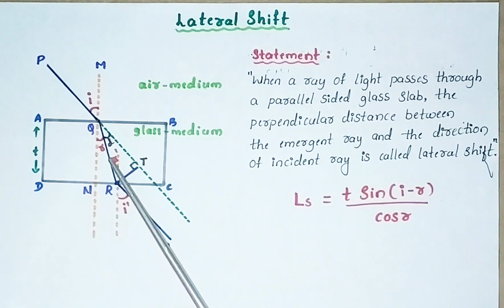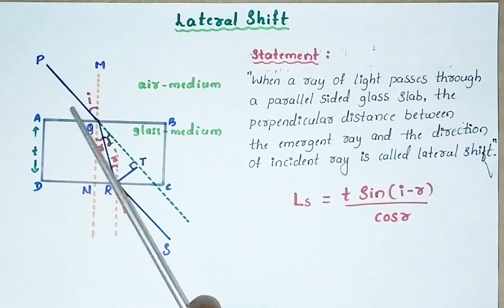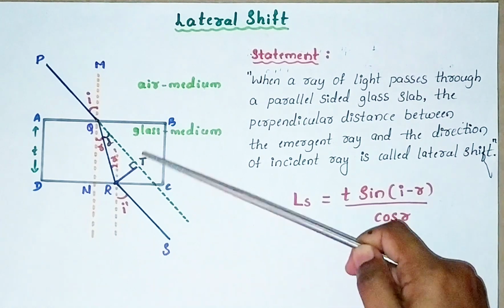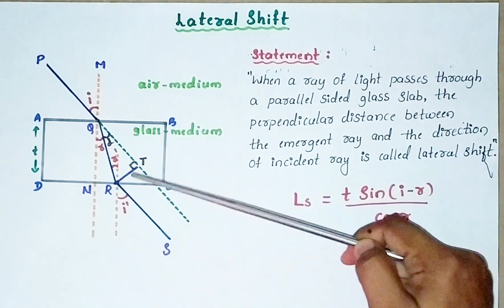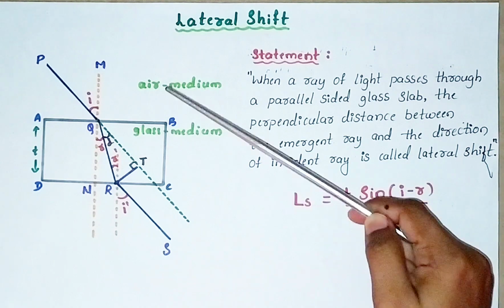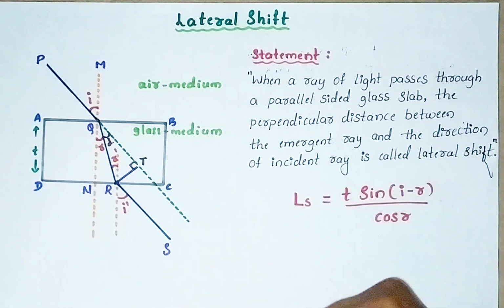QR is refracted ray, it is bending towards normal. PQ is incident ray and it is initially traveling in air medium. So how many times refraction takes place here? Two times refraction of light takes place. Initially from air to glass, then from glass to air medium.